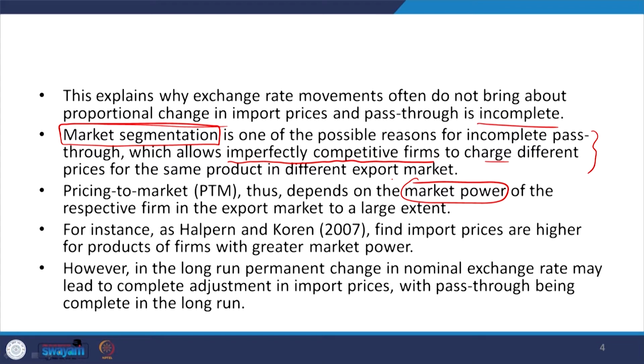So, market power, pricing to market, market segmentation, competitive market structure are important, and that leads to incomplete exchange rate pass through, ERPT. I am just writing incomplete exchange rate pass through.